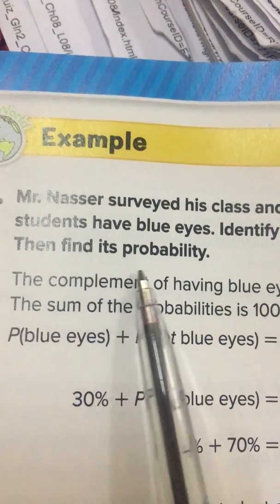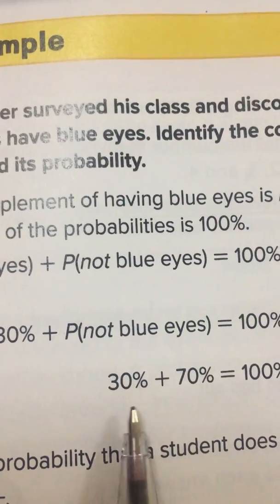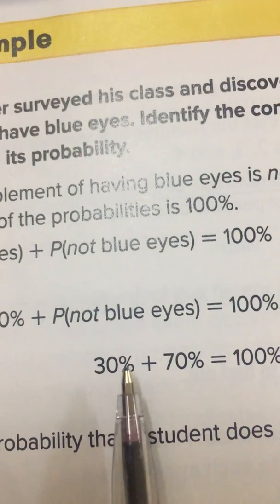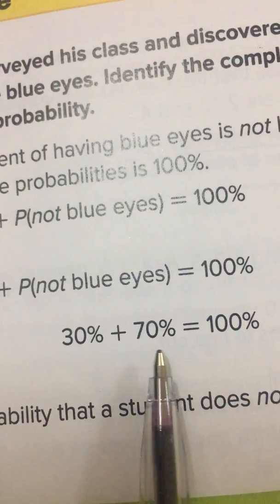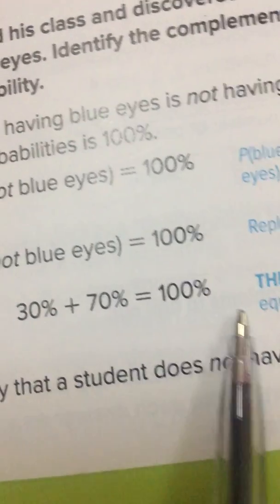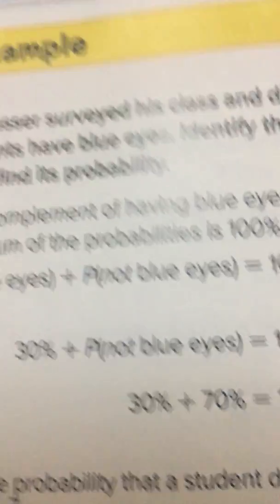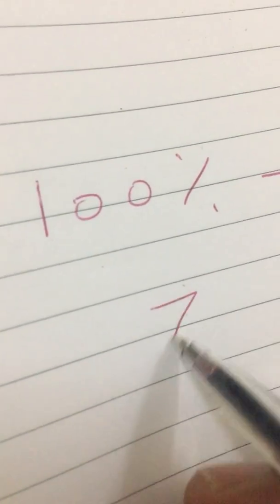Then find its probability. 30% have blue eyes, so 70% don't have blue eyes, because the total must be 100%. How can I know? Any event is 100%, so 100 minus 30 equals 70%.